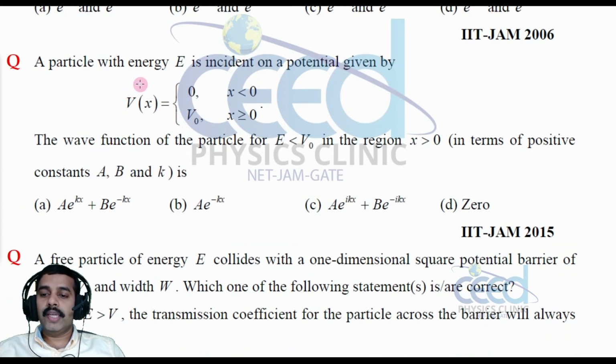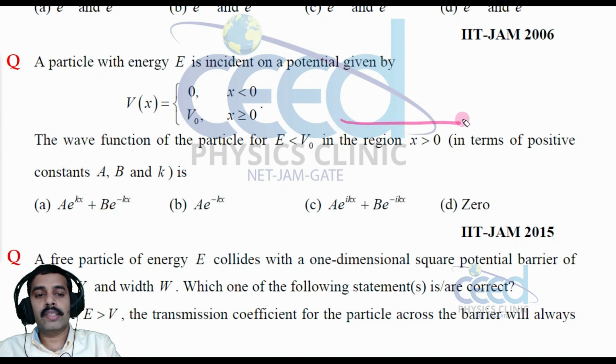A particle with the energy E is incident on a potential given by V of x is equal to 0 for x less than 0, V0 for x greater than or equal to 0. The wave function of the particle for E less than V0 in the region x greater than 0, in terms of positive constants A, B and k, is. So this is a one-dimensional potential, because suppose I have a one-dimensional potential like this, right?